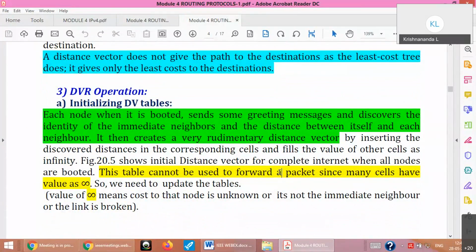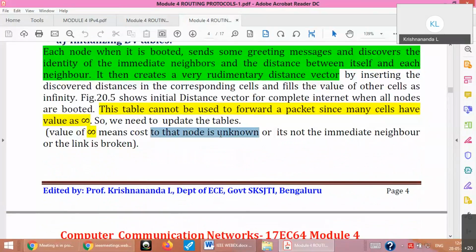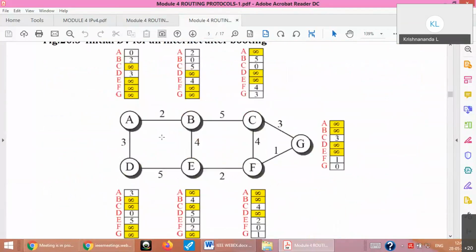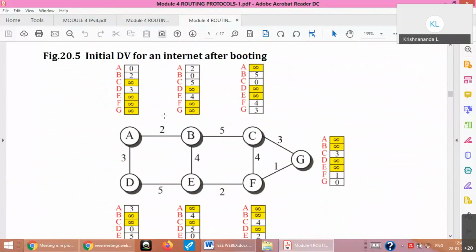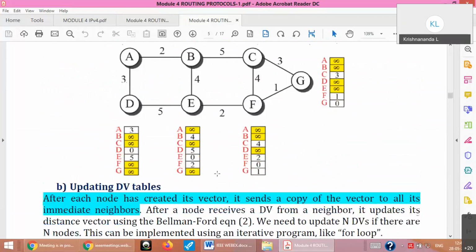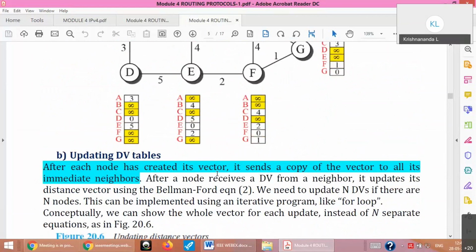So a value of infinity means the cost to that node is unknown, or it is not the immediate neighbor, or the link is broken. So when you start your network, A knows about only B and D. You can see here only 2 values are there, all remaining are infinity. Similarly, B knows about C, E and A, and the remaining are all infinity. This is the initialization of the distance vector when the system is booted up. First phase of DVR is that.